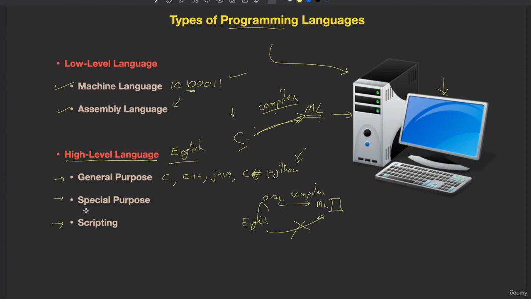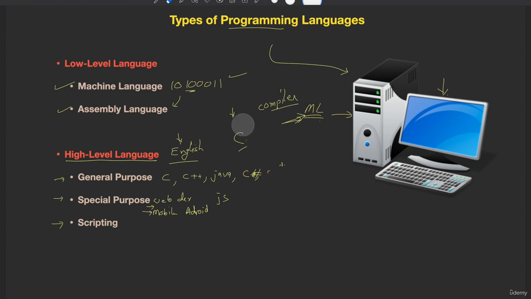Then coming to another thing, there are some special purpose languages. There are some languages only for web development. There are some languages only for mobile development, like Swift, or Android. That is only for mobile development. There are some languages meant only for gaming purposes. Such languages are called special purpose languages. So I'm giving you the categories. High level languages are more like English, and some languages are general purpose, some are special purpose. Android is special purpose. It's more like Java, but it's Android, so it's special purpose. And JavaScript is also special purpose.